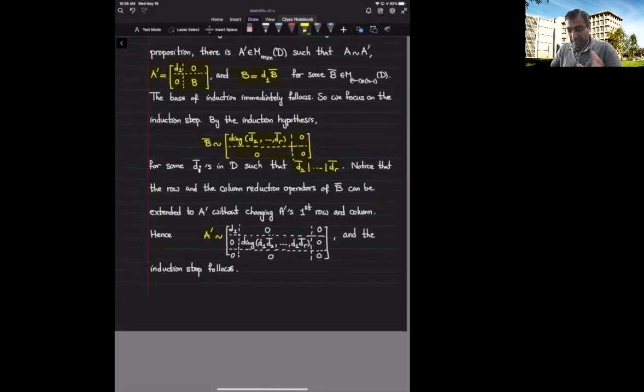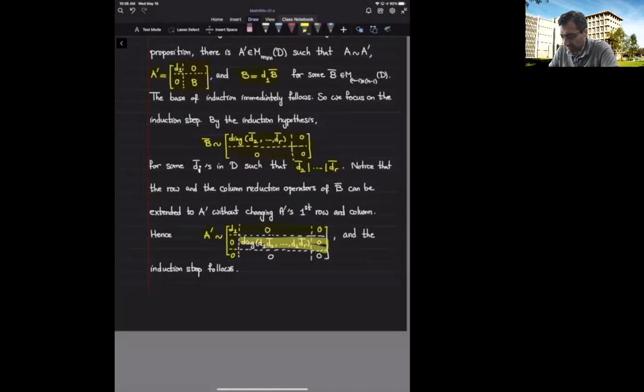So I can patch them together and get row and column reduction operations for A prime, from which we get a matrix of this form. The first row and the first column do not change, and for the rest of the blocks, we get this one times D1.